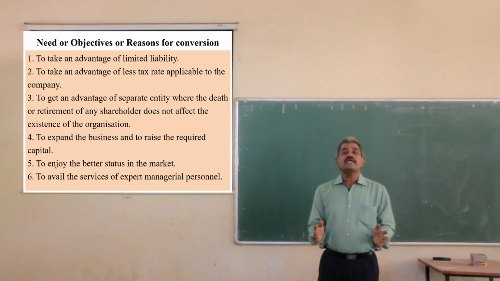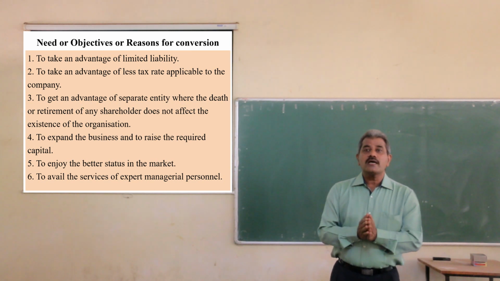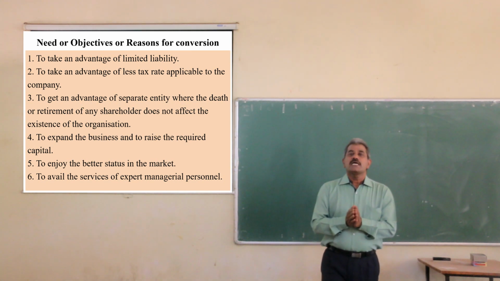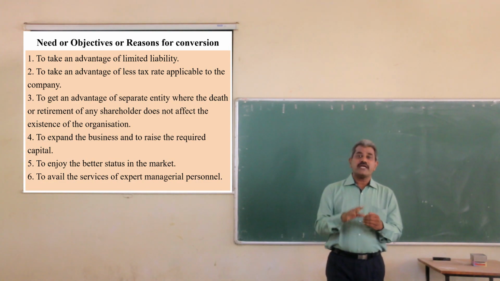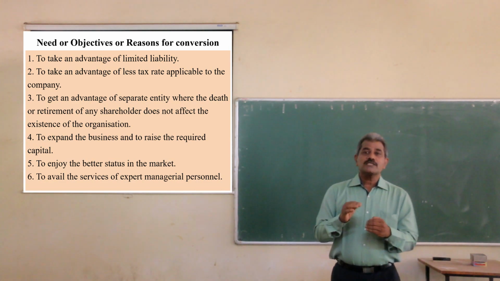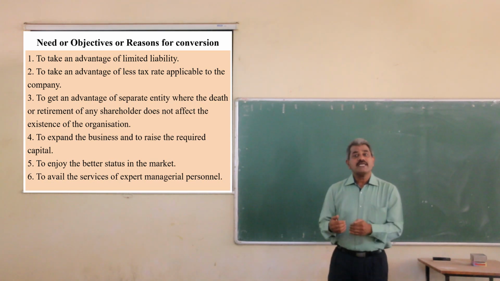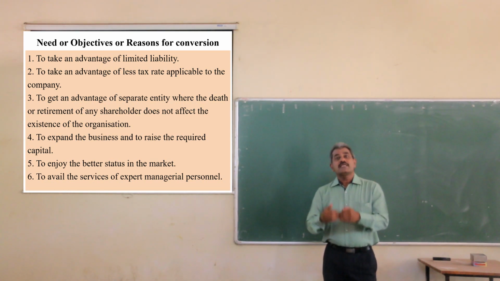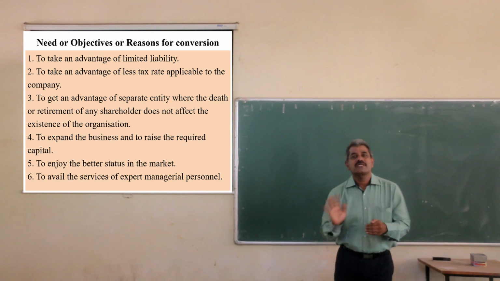What is meant by limited liability? When a shareholder purchases the shares of the company, if the company is liquidated and has to pay outside liabilities, the limited liability means the liability of the shareholder is limited to his shareholdings, not more than that.